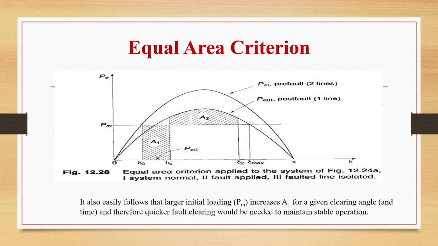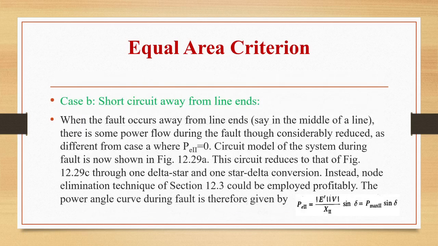So this diagram is showing equal area applied to a system of normal system, second fault applied and third fault line isolated. So it is easily following that larger initial loading in PM increases even for a given clearing angle, and therefore quicker fault clearing would be needed to maintain stable operation.